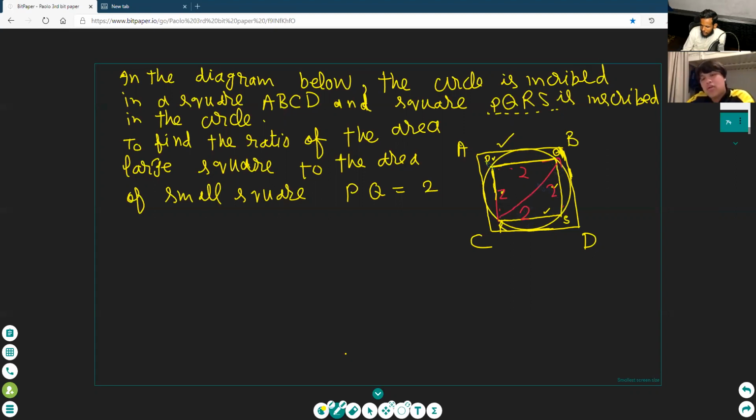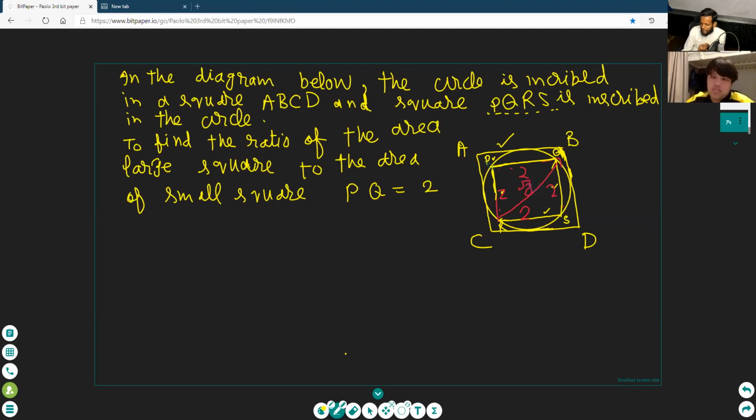The diagonal would be 2 squared plus 2 squared is 8. So the square root of 8 is... Write it. Under root 8. Write only under root 8. Okay. Under root 8. Write it.